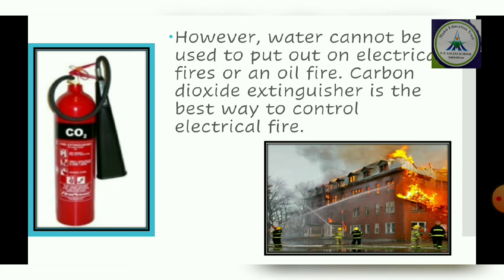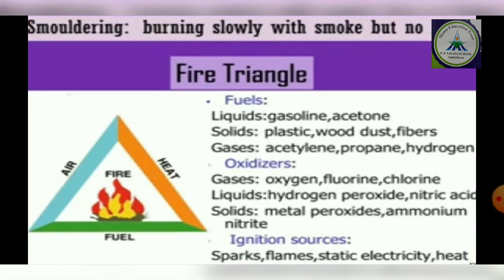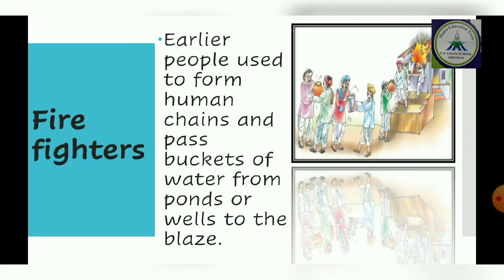If there is an electric fire, at that time you can't put the water, current lag jayega. So at that time what is required? This carbon dioxide is required to lower down the fire. Here is a fire triangle, fuel, oxidizer. This you can read out by yourself.